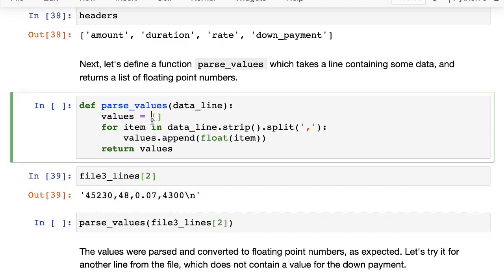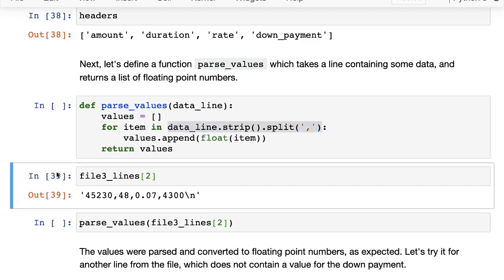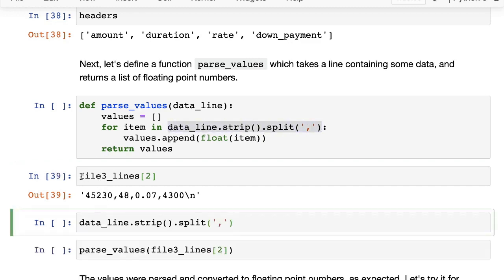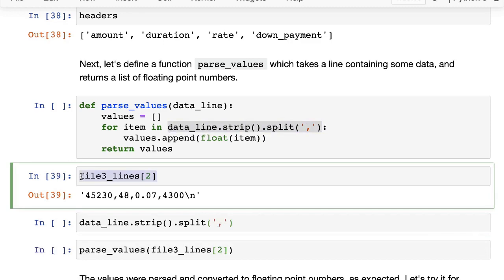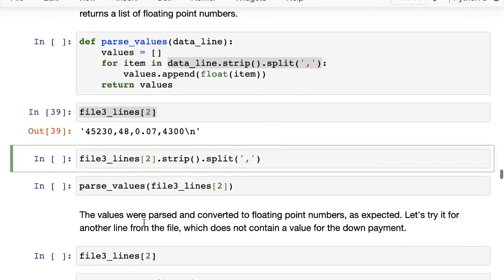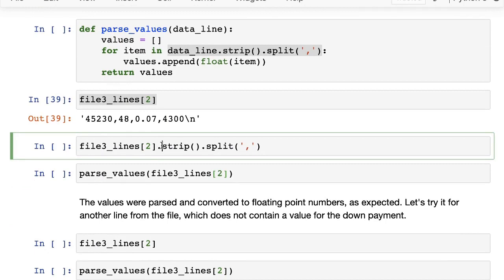So how does it do that? It creates an array of values, then it goes through the data line, strips each line, and then splits the data line into an array. So if we take file3_lines 2 as our data line, and then we call strip, and then we split it.